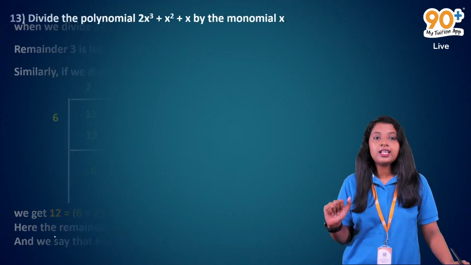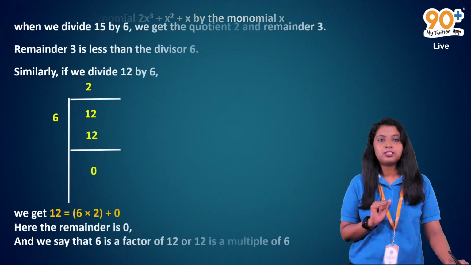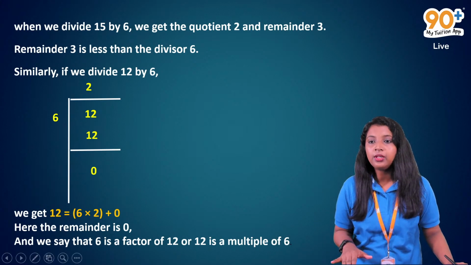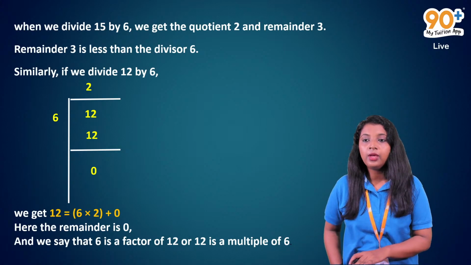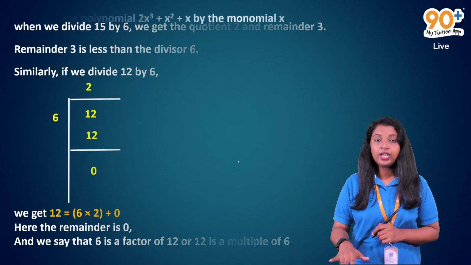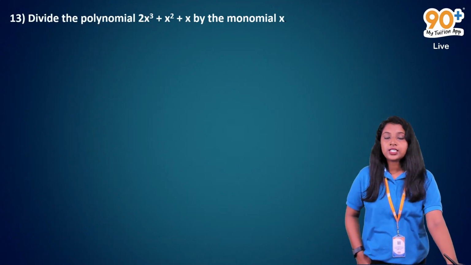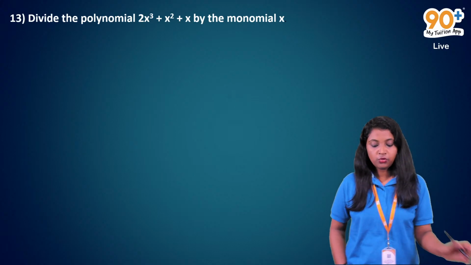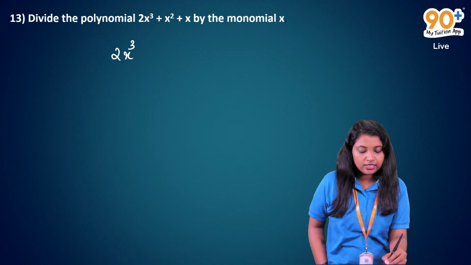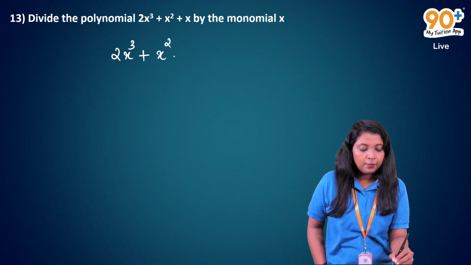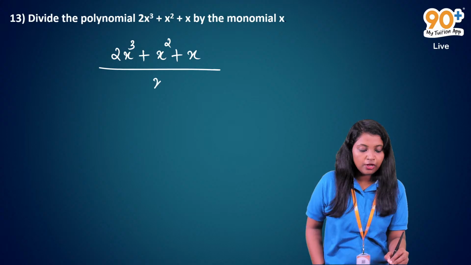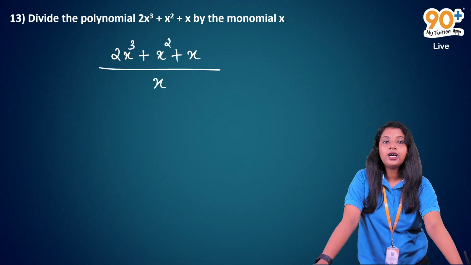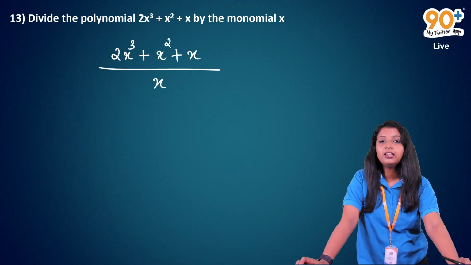So this is the case of just numbers. We are dividing 12 by 6, a number by another number. What about polynomials? Here we have a polynomial, 2x cube plus x square plus x, and we have to divide this polynomial by a monomial, say x. How do we divide this polynomial by another polynomial?